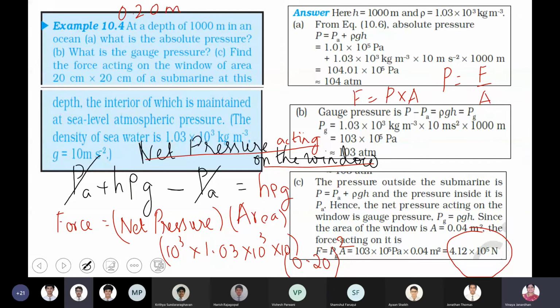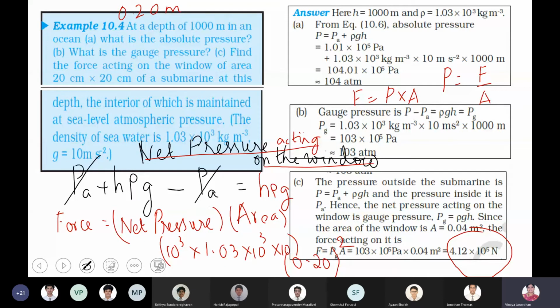Ma'am, can you explain the net pressure acting on the window again? Because on your window, there is a pressure acting below the window surface, and a pressure acting on the top of the window surface. This is a submarine. The submarine is at a depth of 1,000 meters below the ocean surface, which means atmospheric pressure and the ocean water of height 1,000 meters is putting a pressure on the top surface of the window.